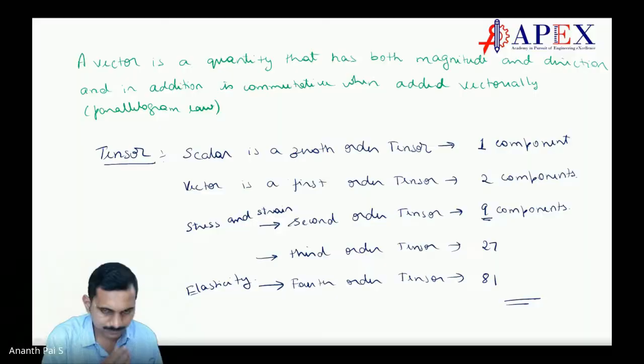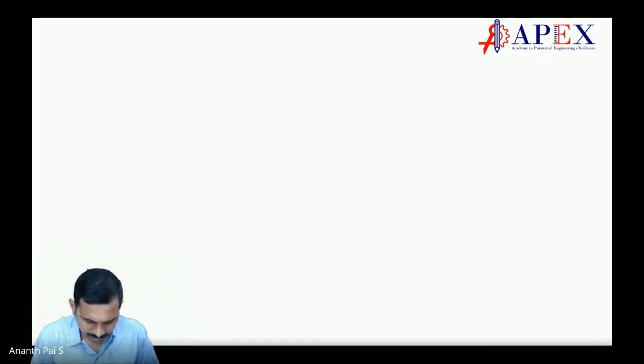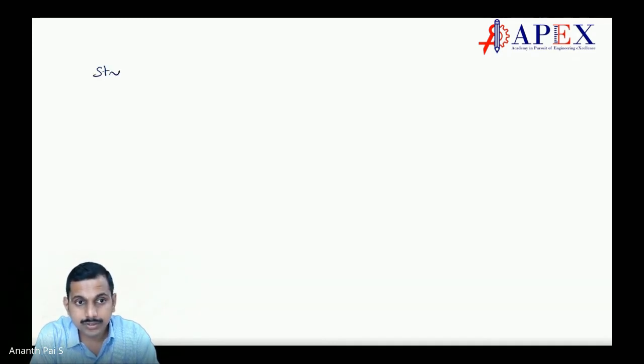Done, sir. Okay. What are the components of a tensor? Stress is at a point, keep in mind. When you say stress at a point, it is a tensor. So how do you write the stress at a point? Stress tensor, sigma. What is the sigma stress tensor?